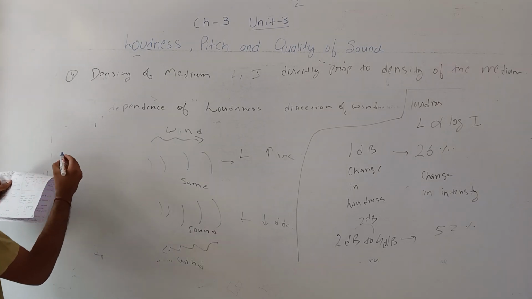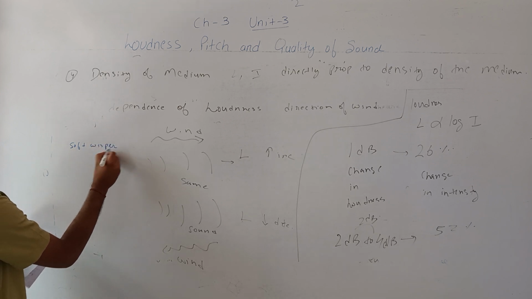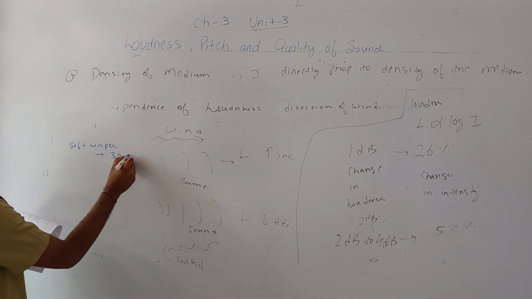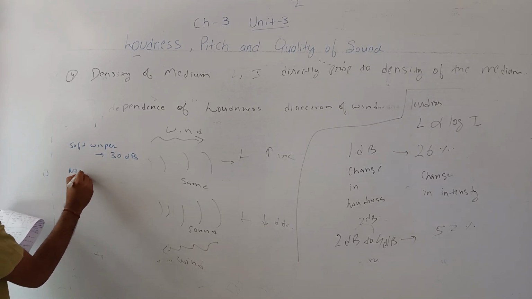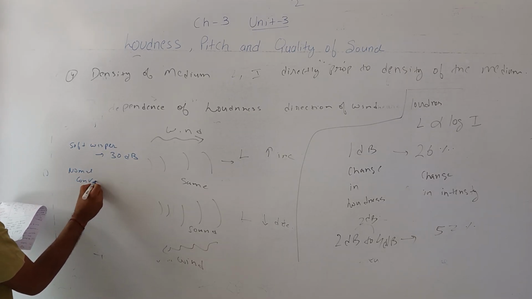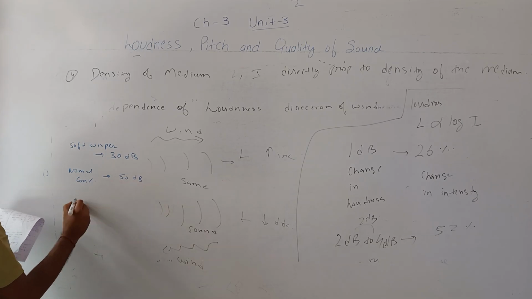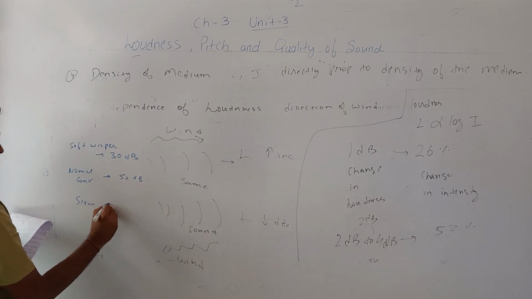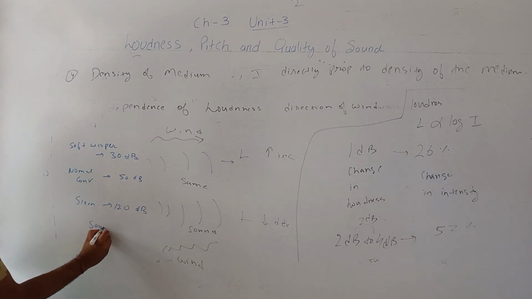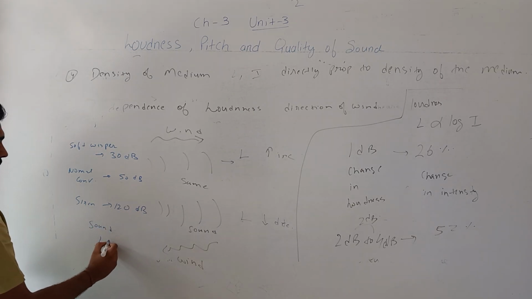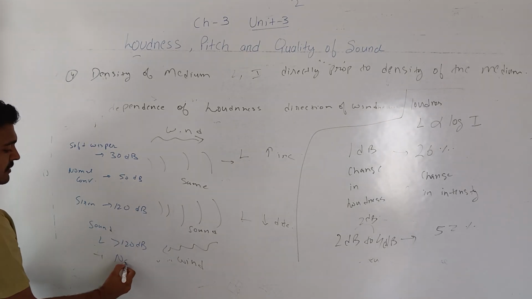So loudness of a soft whisper, if we are softly whispering, is 30 decibels. Normal conversation is around 50 decibels, and a siren is around 120 decibels, and sound of loudness more than 120 decibels is considered as noise.